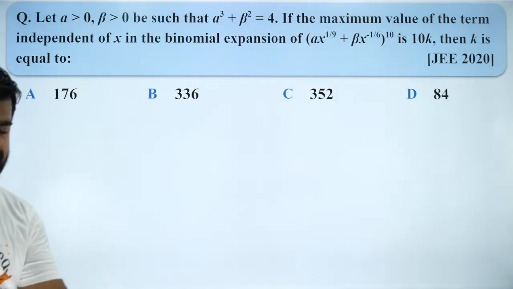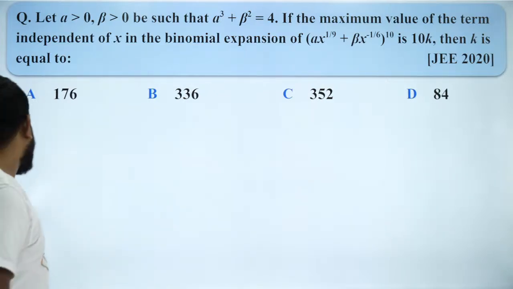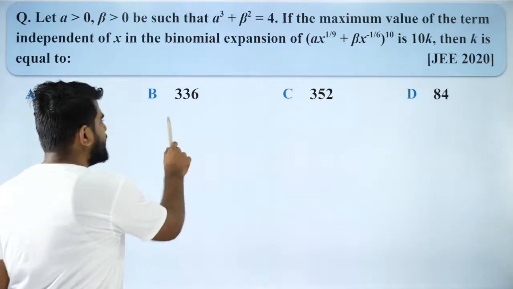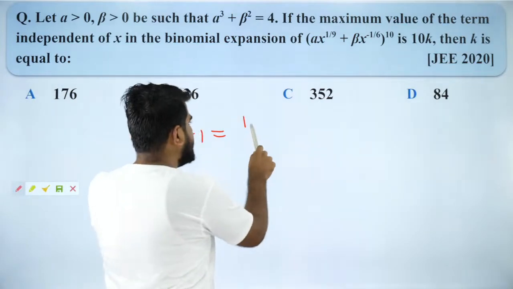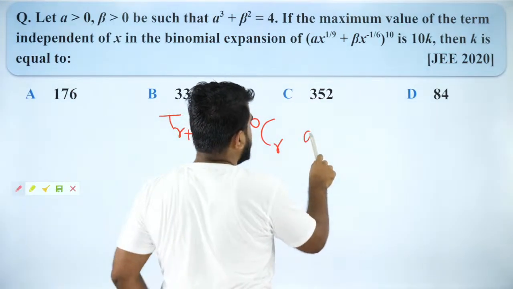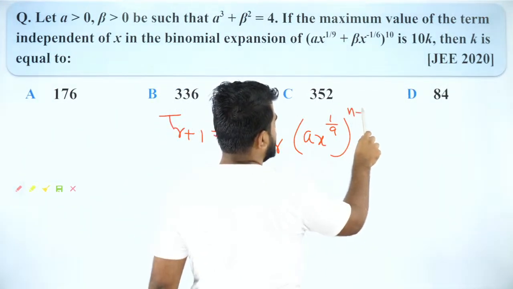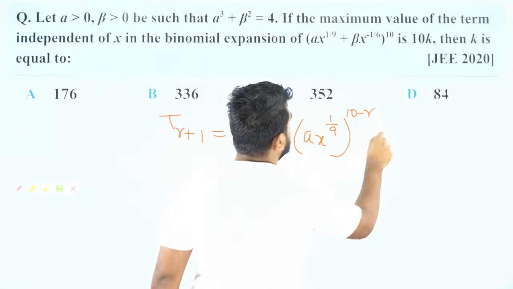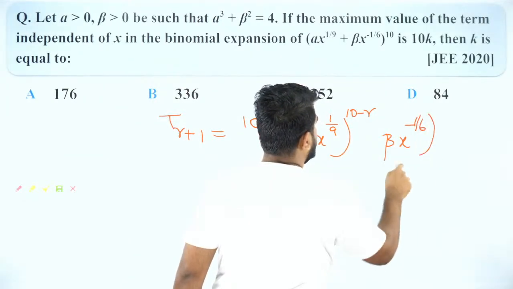Exactly. Yes. That's the first step. SL is right. So the first step is what? Write the general term, because we need to figure out what is the term independent of x. So what is the general term? General term is T(r+1), which will be equal to 10Cr into (alpha x)^(1/9) to the power n minus r, which will be 10 minus r, isn't it? So I'll write this as (10 minus r) into (beta x)^(-1/6) to the power r.